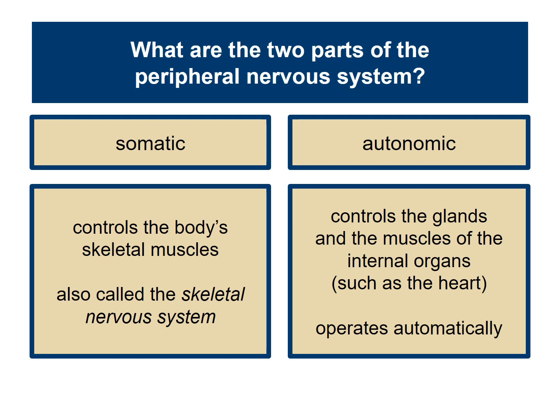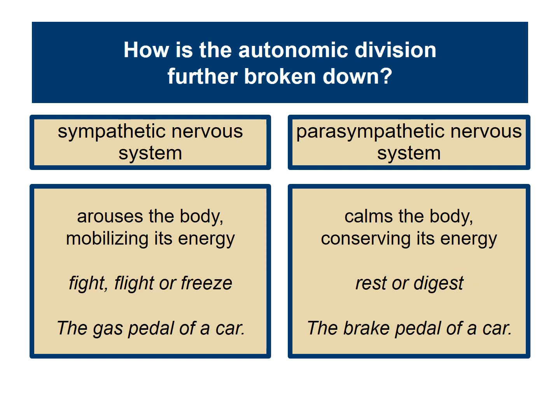So we don't make decisions about our heart beating, right? We don't say, all right, heart, you need to beat, or all right, body, you need to digest. Those are things that happen automatically. And that's the part of the nervous system that's responsible for it. So the autonomic nervous system, I said, was broken down into two parts. It's the sympathetic and the parasympathetic.